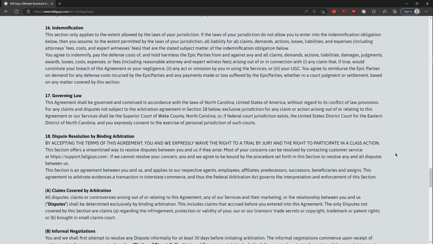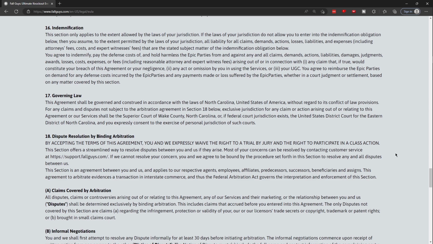Number 16. Indemnification. This section only applies to the extent allowed by the laws of your jurisdiction. If the laws of your jurisdiction do not allow you to enter into the indemnification obligation below, then you assume, to the extent permitted by the laws of your jurisdiction, all liability for the claims, demands, actions, losses, liabilities, and expenses, including attorney fees, costs, and expert witness fees that are the subject matter of the indemnification obligation below.